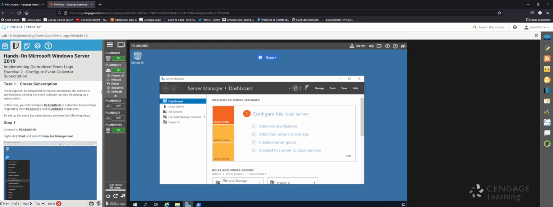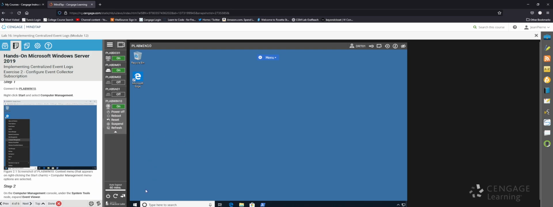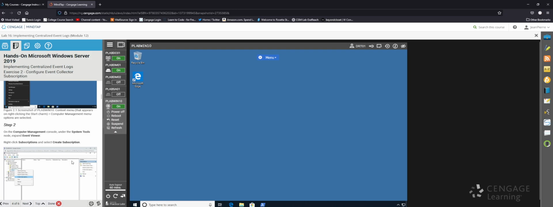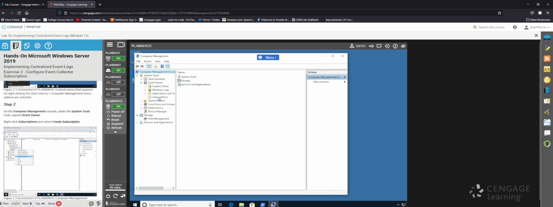So now we're on page 4. Create subscription. Yep. Okay, so task 1, create subscription. So step 1, we're gonna move back to PLAB Win10. We're gonna right-click Start and go to Computer Management. And on the Computer Management, under the System Tools node, expand Event Viewer. Okay, so System Tools, Event Viewer. And they want us to right-click on Subscriptions and select Create Subscription.